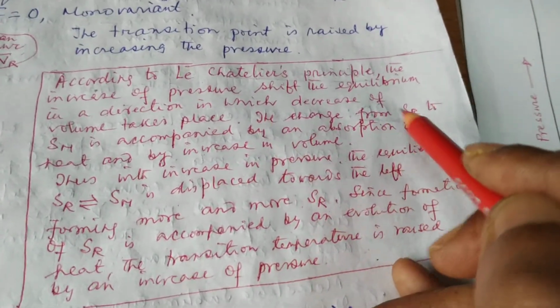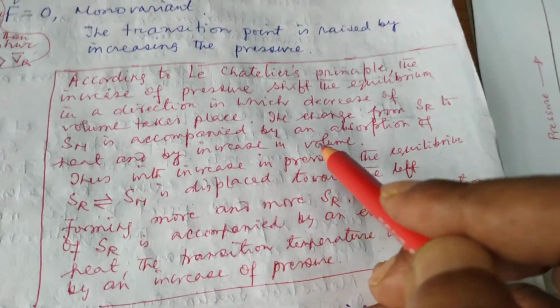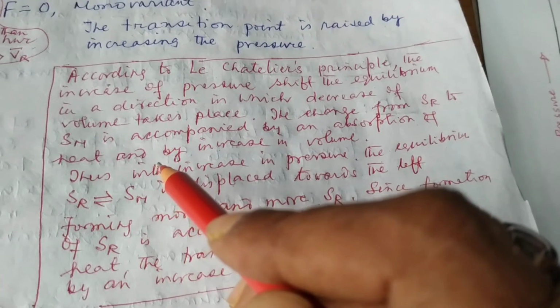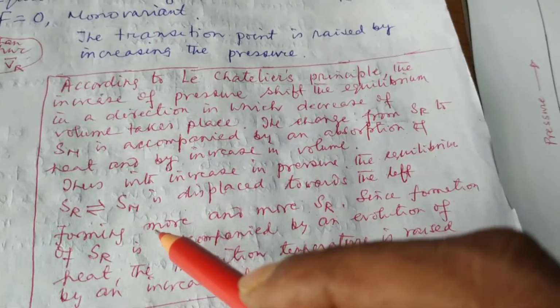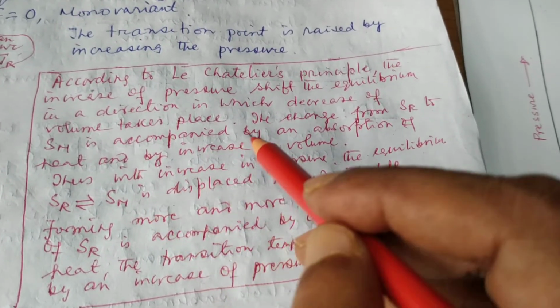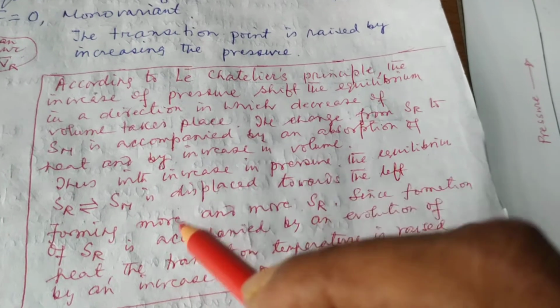The change from SR to SM is accompanied by an absorption of heat and by an increase in volume.